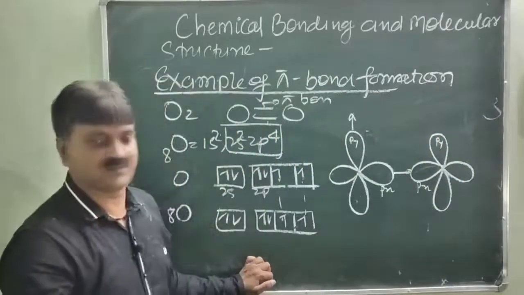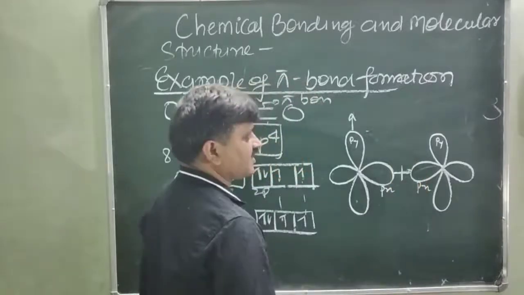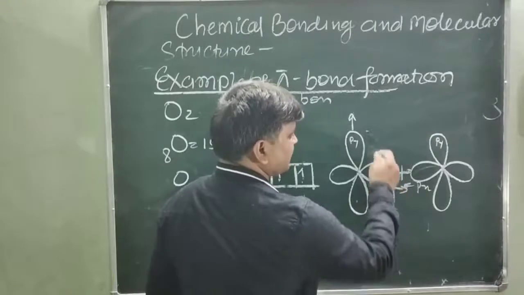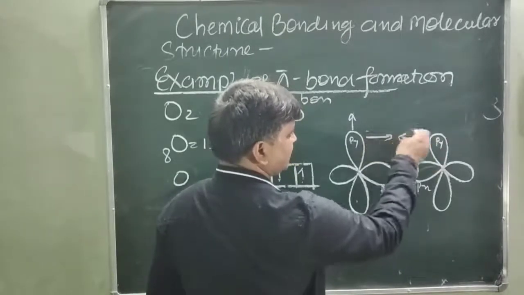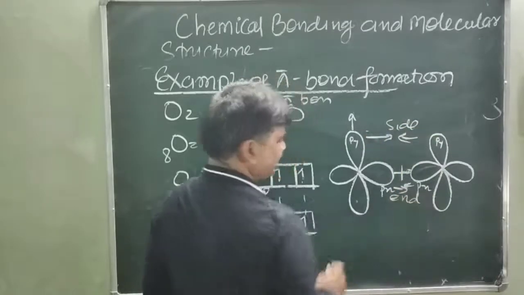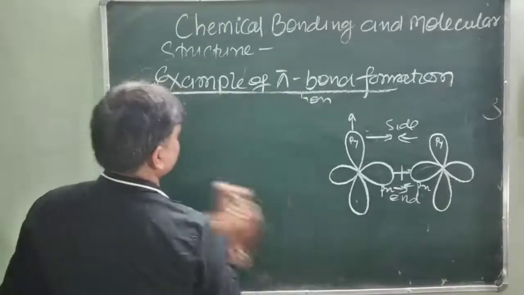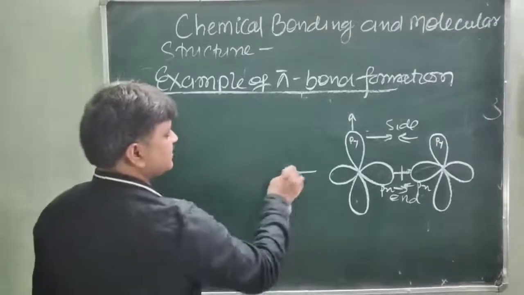This type of overlapping. So when they overlap and merge with each other, what will happen? This will overlap side by side, and this will overlap end to end. This is side by side, and this is end to end overlapping. So what will happen? You will see here, I am writing in the opposite direction.